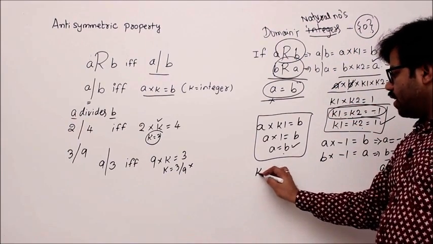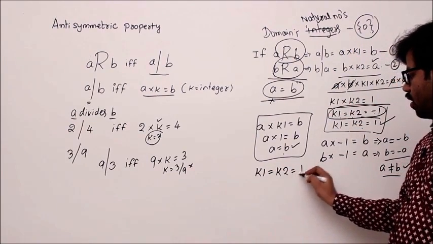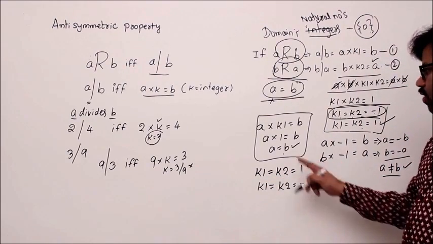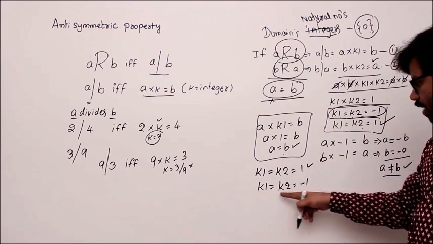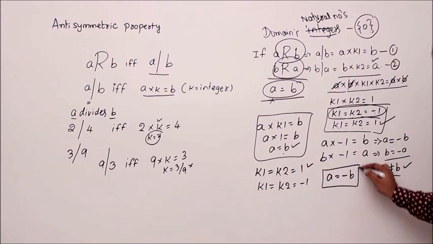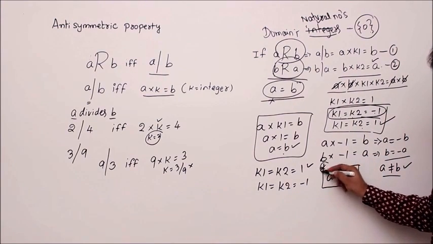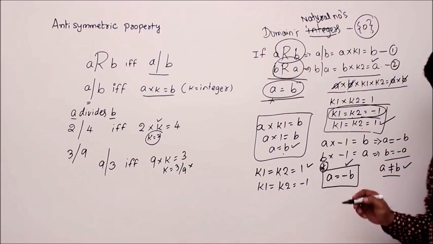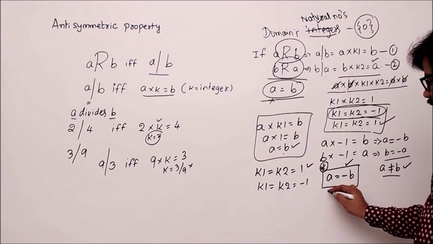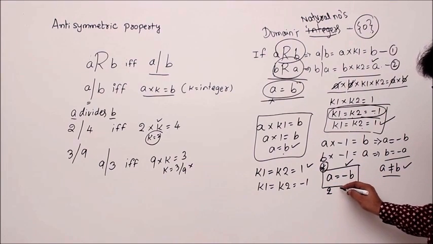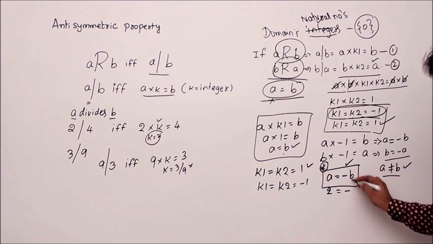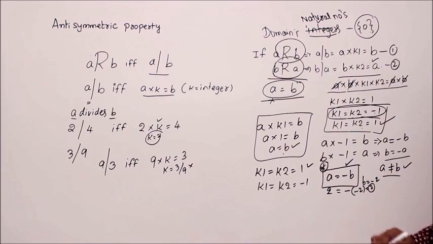You get two cases. One is K1 equal to K2 equal to 1. Second one, K1 equal to K2 equal to minus 1. When you substitute K1 equal to K2 equal to 1, you get A equal to B. When you substitute K1 equal to K2 equal to minus 1, you get A equal to minus B. But there is no negative number in our domain, then this case never arises, isn't it? To have the condition A equal to minus B, if A is 2, B should be minus 2. Example, A is 2, B is minus 2, then only 2 equals minus of B, minus of minus 2, which is 2, correct? Understand?